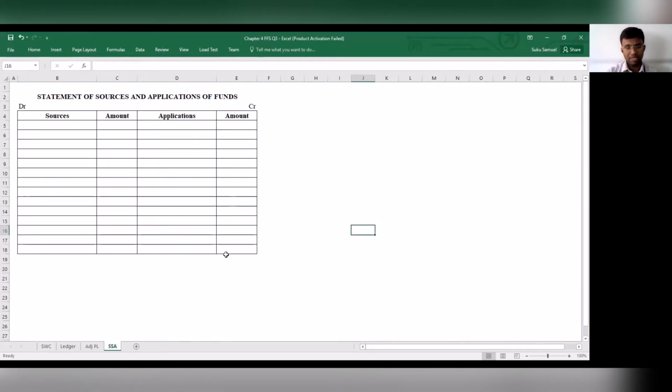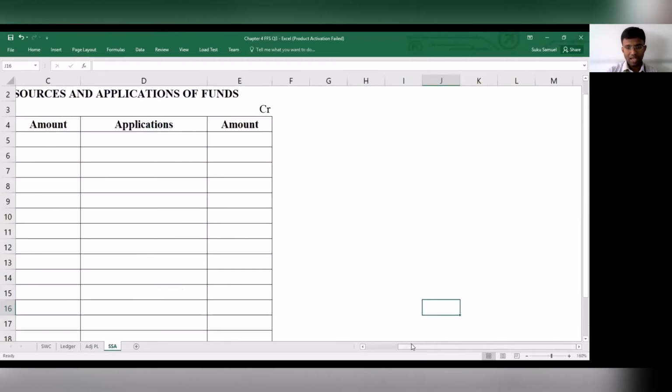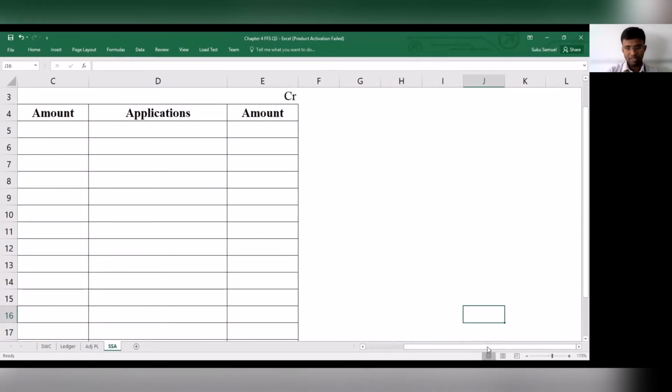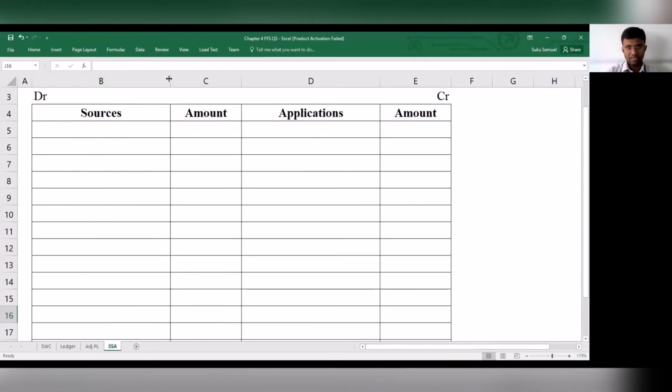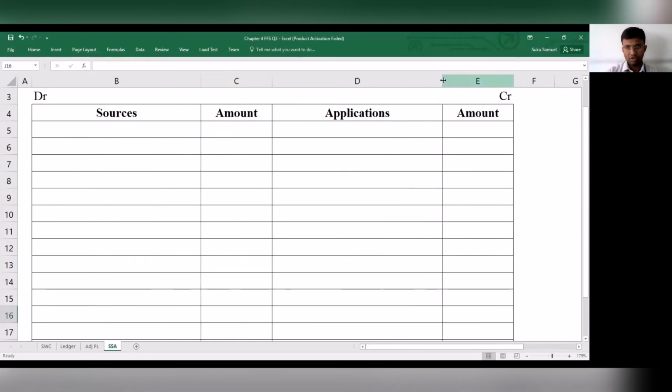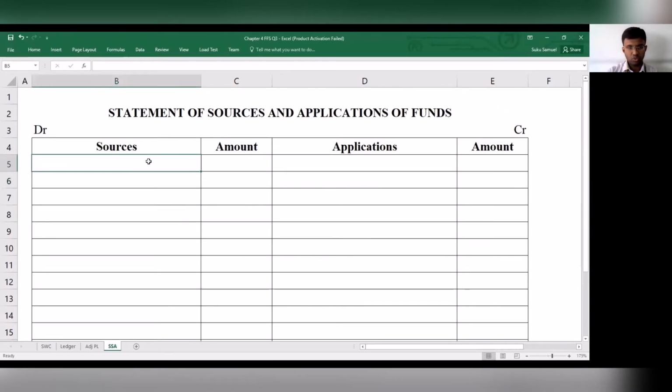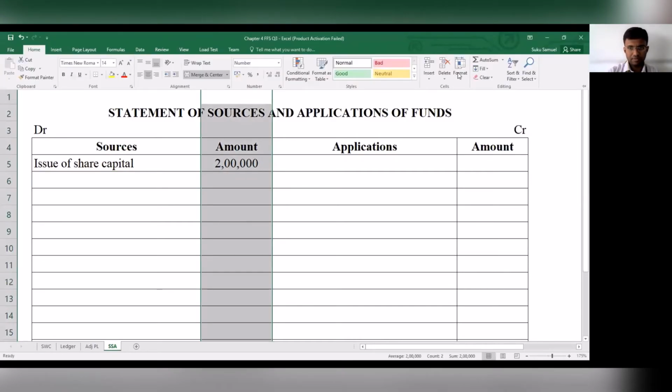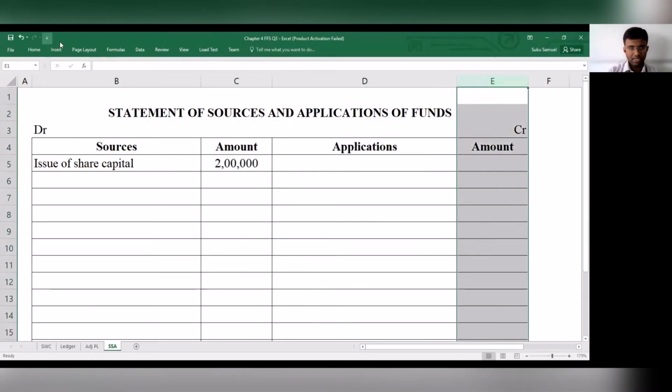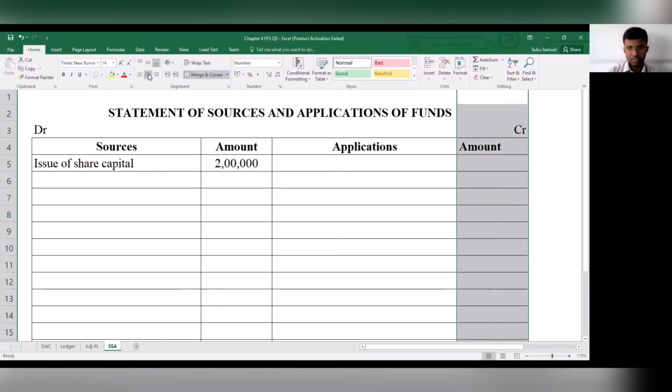The next statement that we have to prepare is the statement of sources and application of funds. So now let's see what are the sources that we have. We have issue of share capital, this works out to be 2 lakhs. There is a fresh issue of shares which is 2 lakhs, and that has been considered.